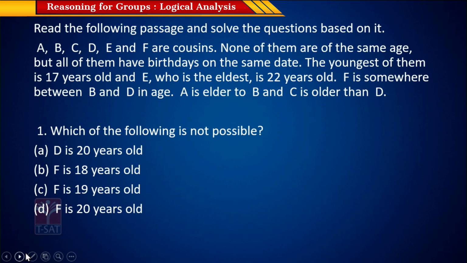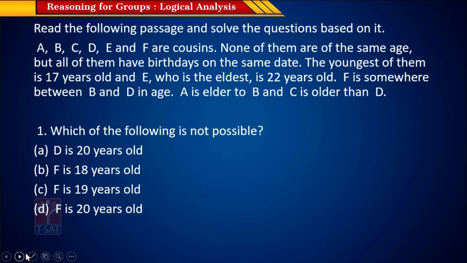It says A, B, C, D, E and F are cousins. So there are 6 people. None of them are of the same age, but all of them have birthdays on the same date. The youngest of them is 17 years old, and E, who is the eldest, is 22 years old. F is somewhere between B and D in age. A is elder to B and C, and C is elder to D.